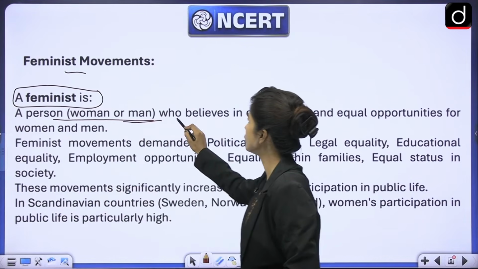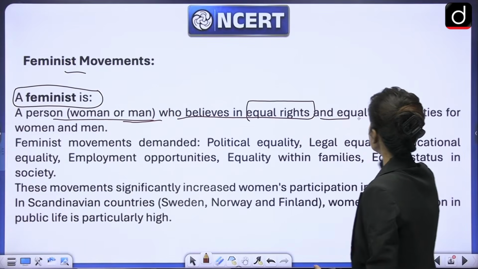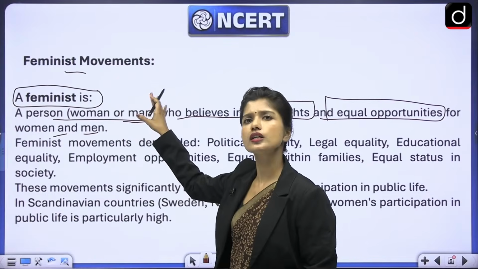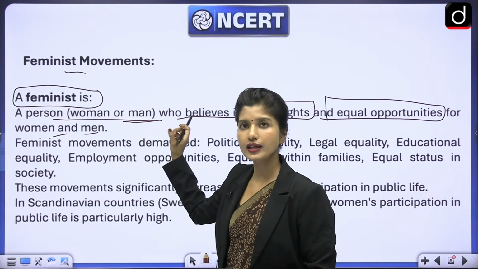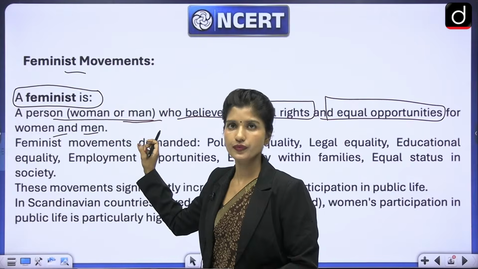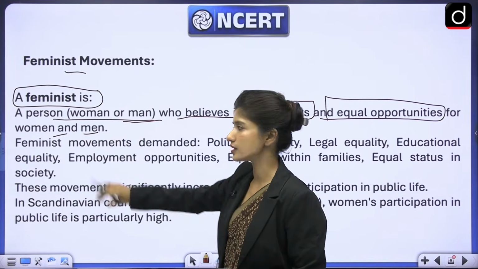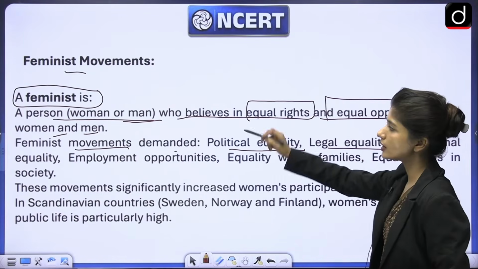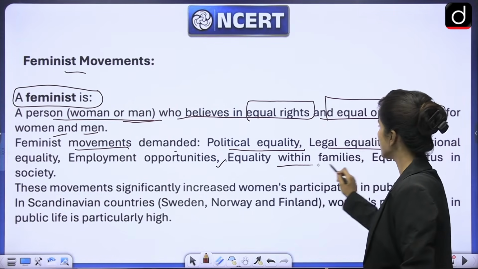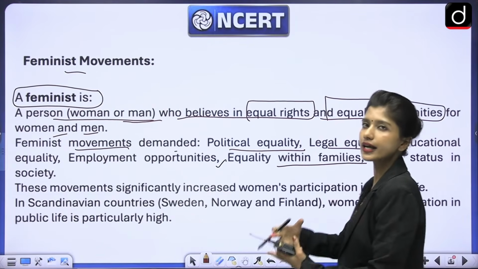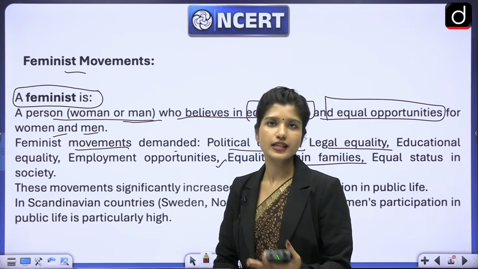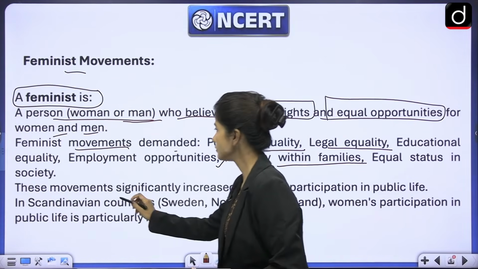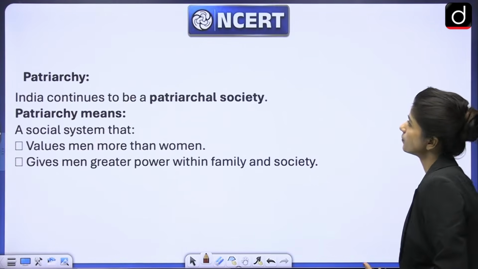It can be a man or a woman who believes in equal rights and equal opportunities for both men and women. And of course, we will include a third gender also here. For all the genders, when we write the definition, we'll write for all the genders, right? This was given in NCERT, so I picked it up like this. So feminist movements demanded political equality, legal equality, educational equality, employment opportunities, equality within family. So basically equal rights, equality of opportunity, equality of status, which was not given to one particular gender for a very long time, right?